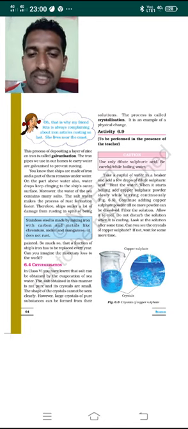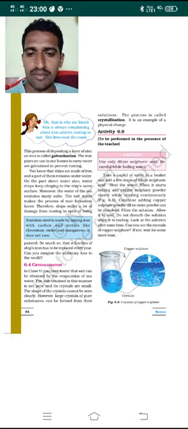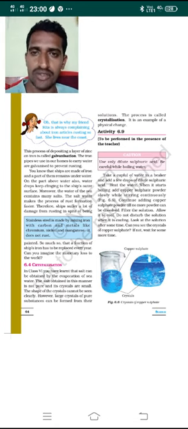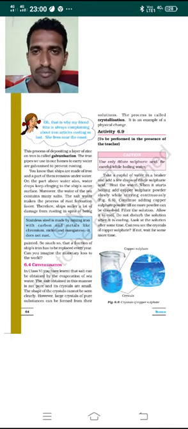We also studied how salt can be obtained from sea water by the evaporation of water. The salt obtained in this manner is not in pure form. The raw salt we get by evaporation, which is left behind after the water evaporates, is not pure.